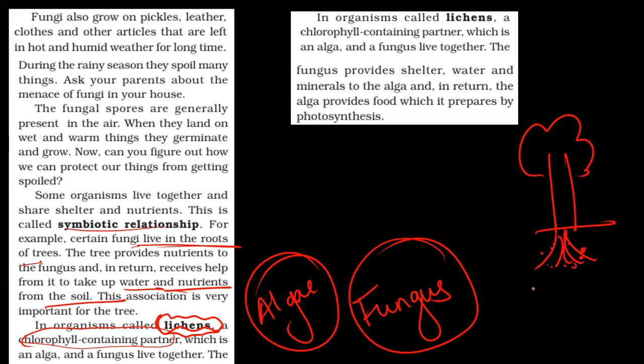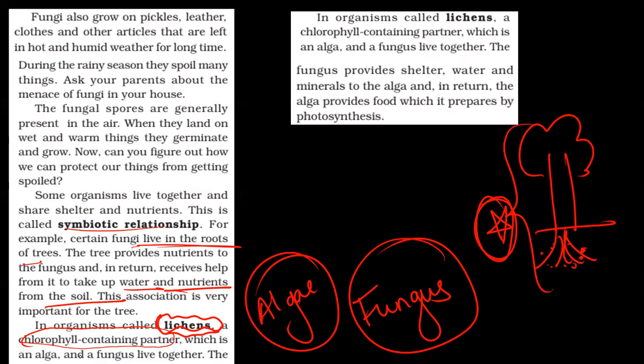Now the tree will give it nutrition. It will provide nutrients. The tree is preparing its food. So this kind of relationship is very nice because both of them are benefited. They are helping each other. This is how we need to also live with people. But when we compare it with parasitic nutrition, there is only benefit for the parasite. The host is upset. It is losing all its nutrients.